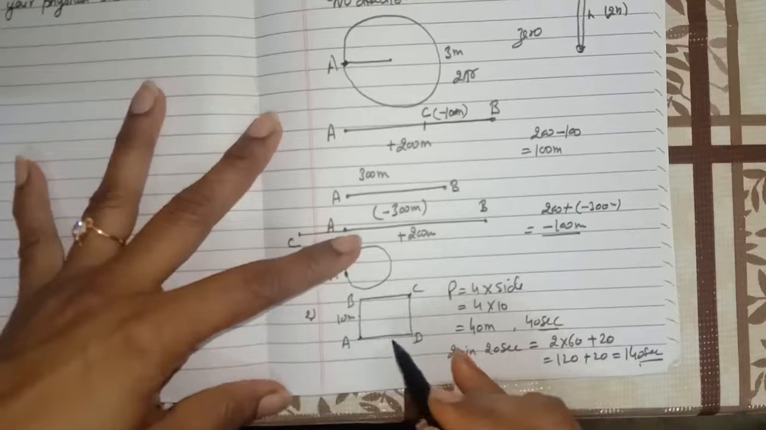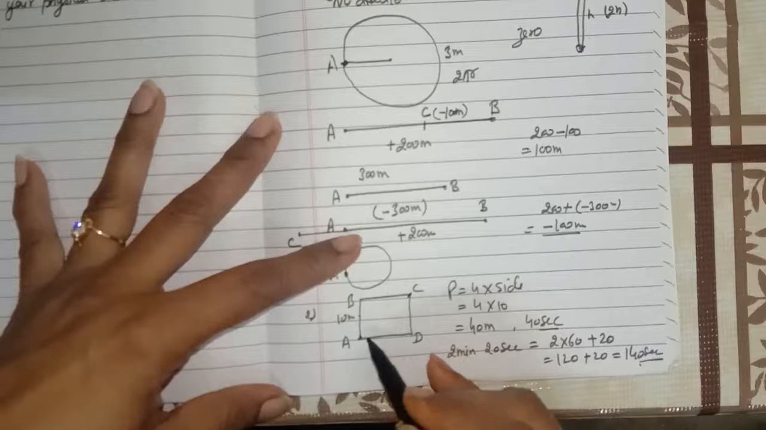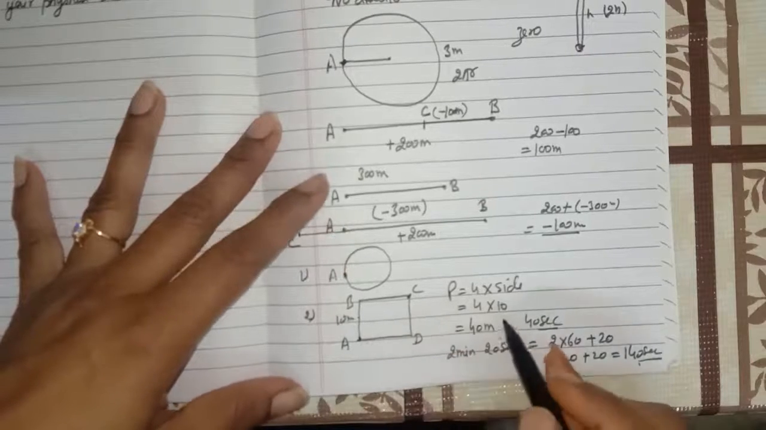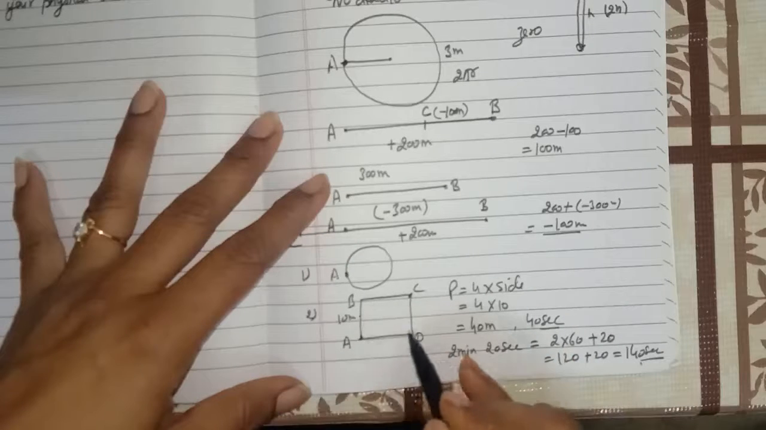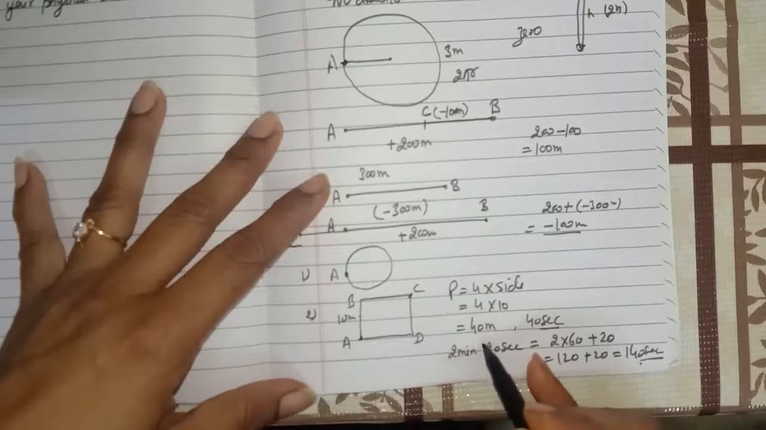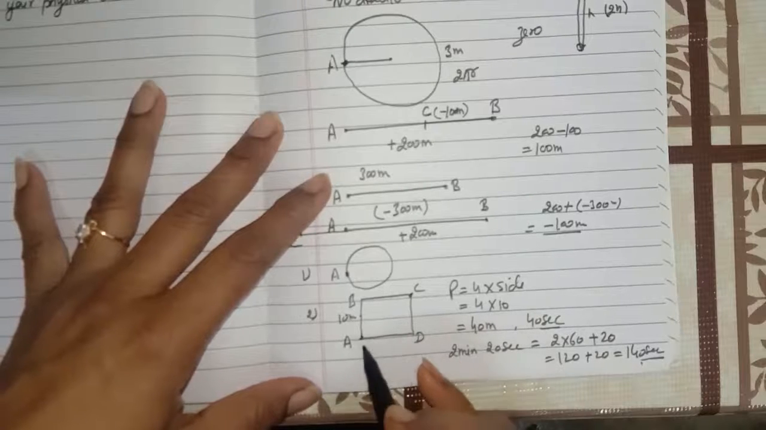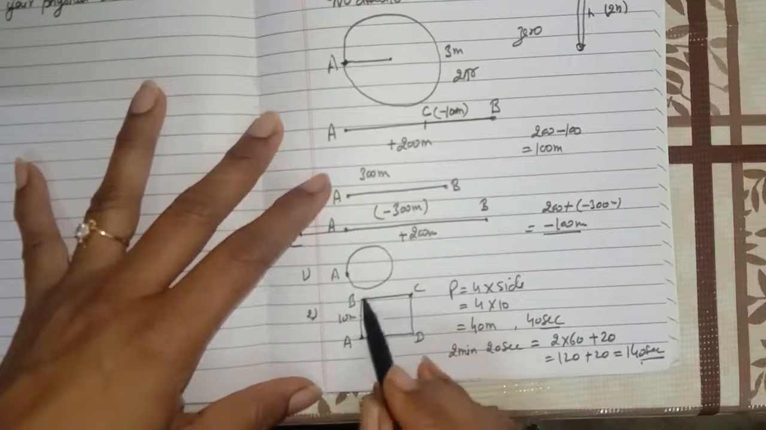So what is the distance traveled by the farmer? Distance is the actual path traveled by the farmer. Then what is the actual path? We know that the perimeter of the square field is 40 meter. So in 3.5 rounds, what is the actual distance covered by him? It will be perimeter multiplied with 3.5.